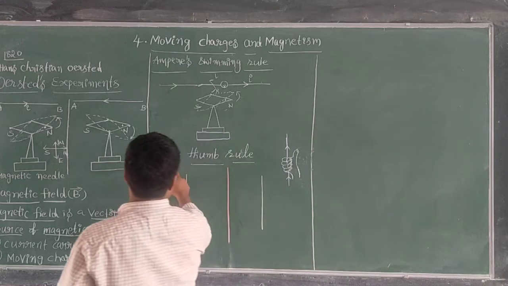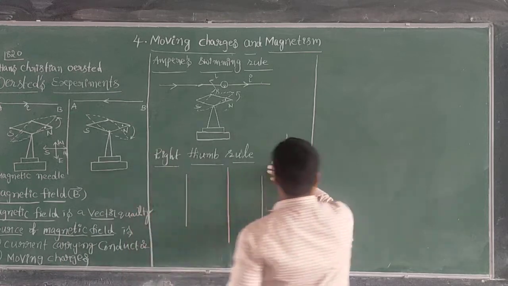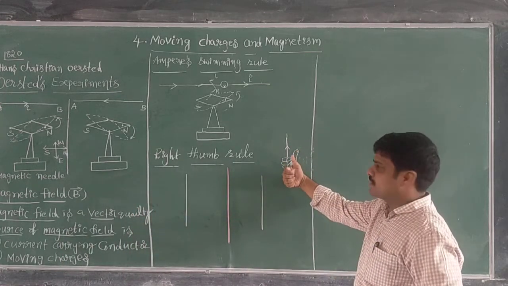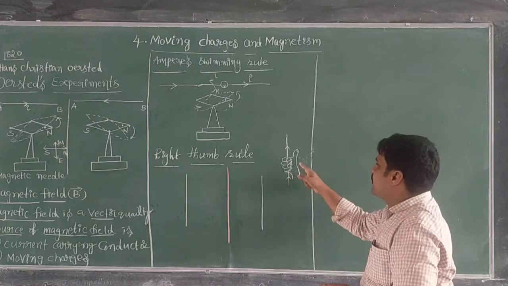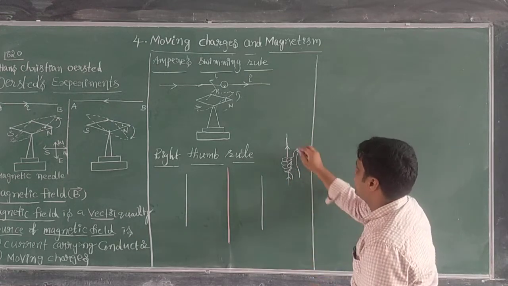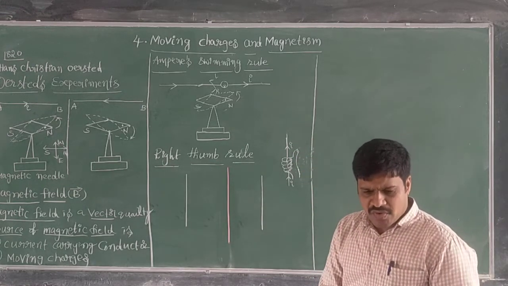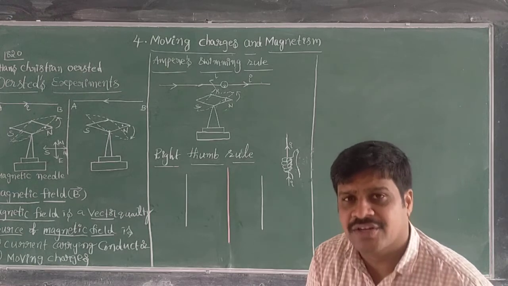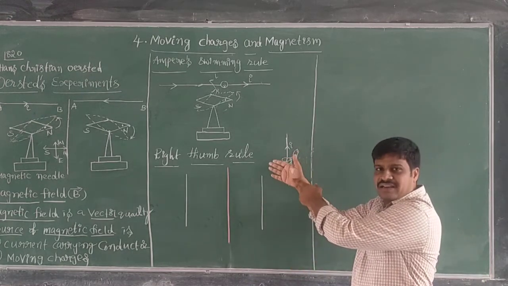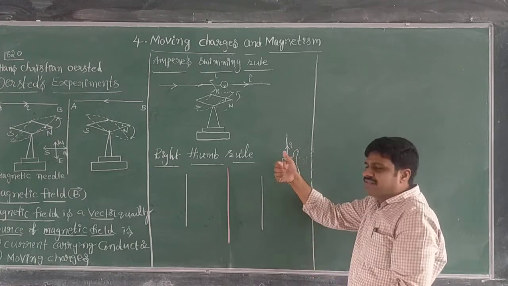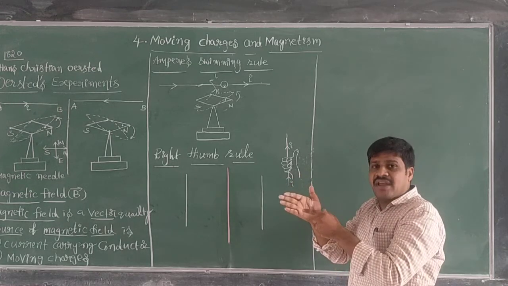Now look here, the right hand thumb rule. The thumb is folded like this. The thumb points in the direction of the current in the diagram, like this. Then the curl of the fingers, the folding of the fingers, represents the direction of the magnetic field.